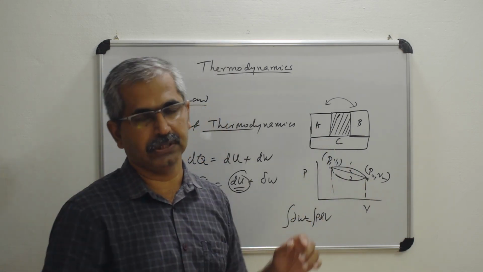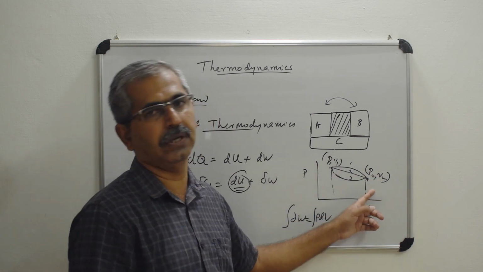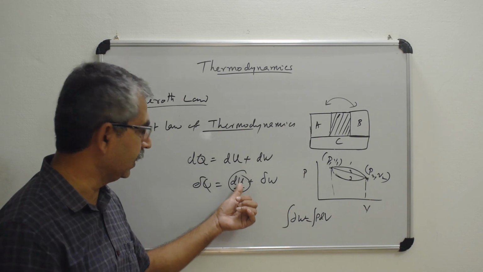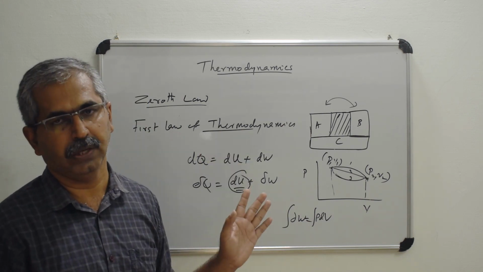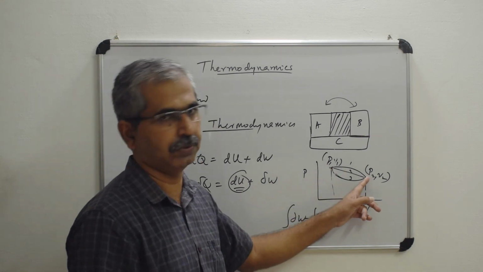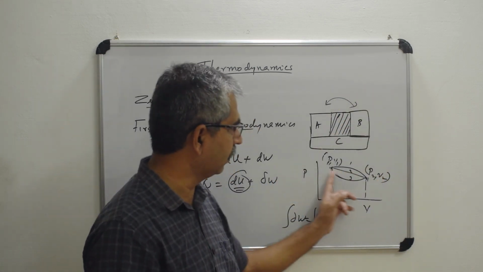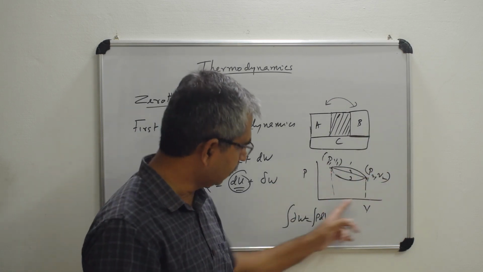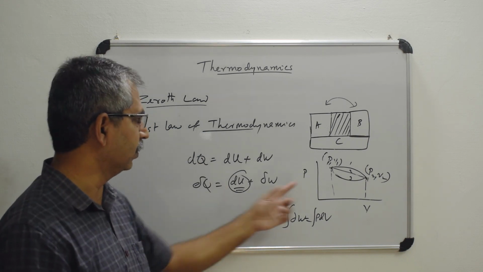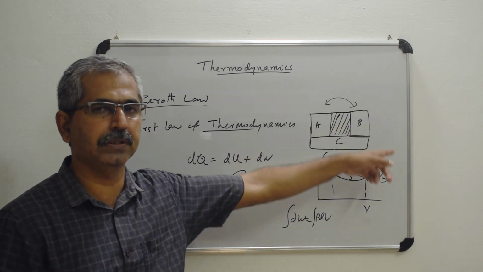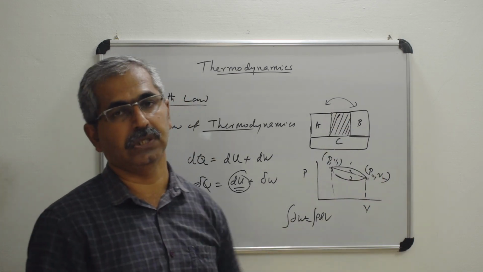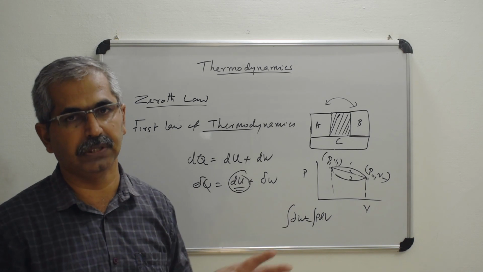So whatever be the direction that is taken, or whatever be the path you are taking, the initial and the final values of the internal energy U will be the same. That actually depends upon the temperature, the temperature of this position and this position. So you can have a long way, or you can have some other ways along any other direction. That depends only upon the initial and the final position. Whatever be the path you are taking, if you reach the same final destination, the internal energy change will be the same.